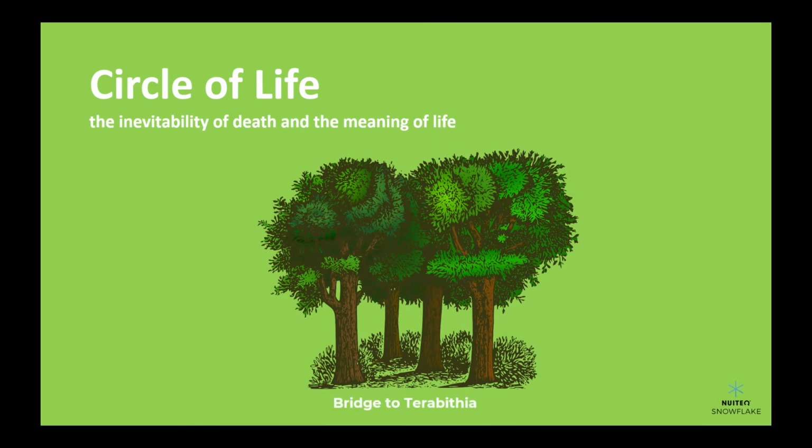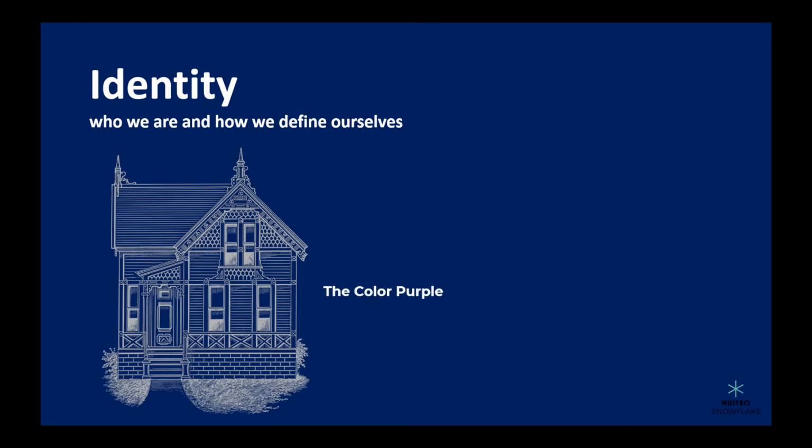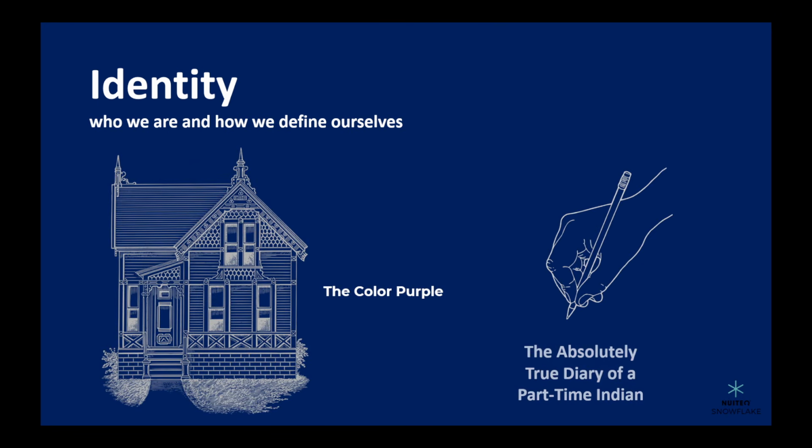Circle of life. This is a heavy theme that deals with the inevitability of death and the meaning of life. It often follows an idea of, what goes around comes around. An example of this is Bridge to Terabithia. Identity. This theme deals with the question of who we are, and how we define ourselves. It can be found in works like The Color Purple, or The Absolutely True Diary of a Part-Time Indian.